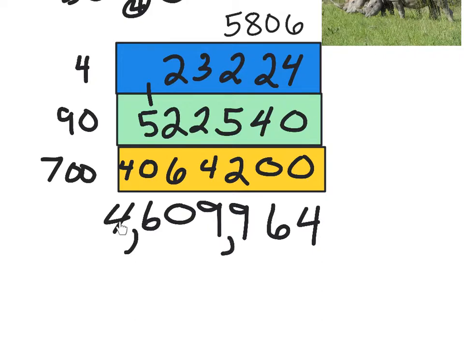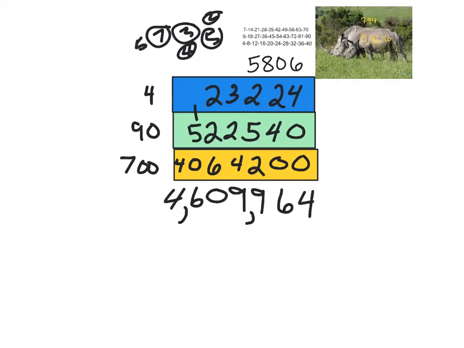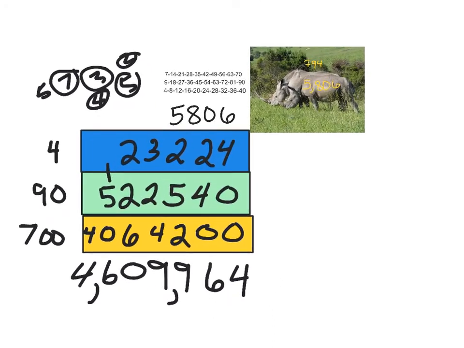And your answer is 4,609,964 disputes that Rhett Rhino's dad right up here has solved. And hey, that's a whole lot of problems for him to be solving.